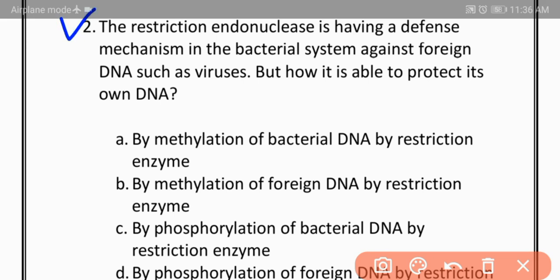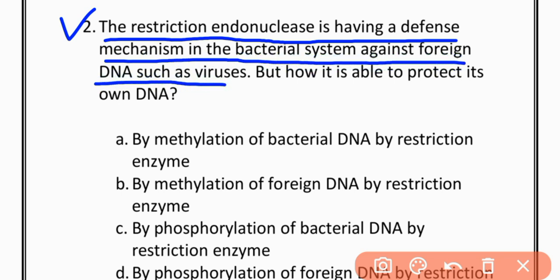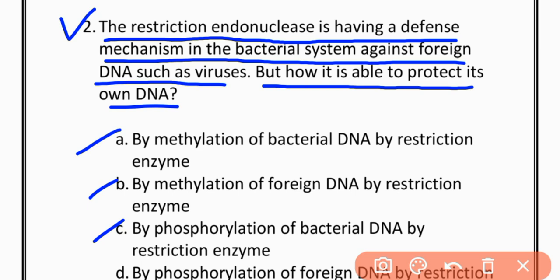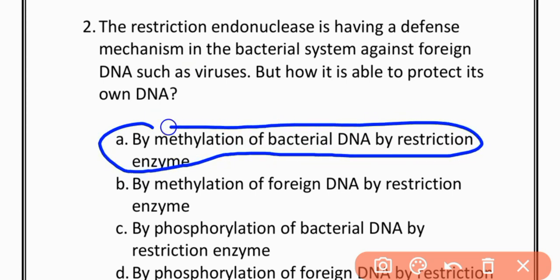MCQs number 2. The restriction endonuclease has a defense mechanism in the bacterial system against foreign DNA such as viruses. But how is it able to protect its own DNA? Option A is by methylation of bacterial DNA by restriction enzymes. Option B is by methylation of foreign DNA by restriction enzymes. Option C is by phosphorylation of bacterial DNA by restriction enzyme. Option D is by phosphorylation of foreign DNA by restriction enzyme. The correct option is option A, by methylation of bacterial DNA by restriction enzyme.